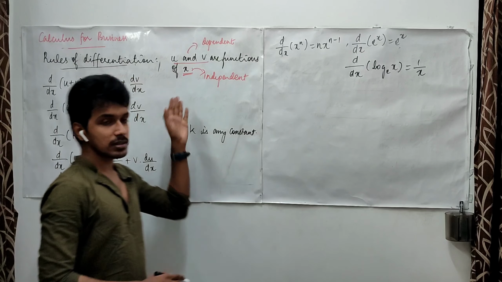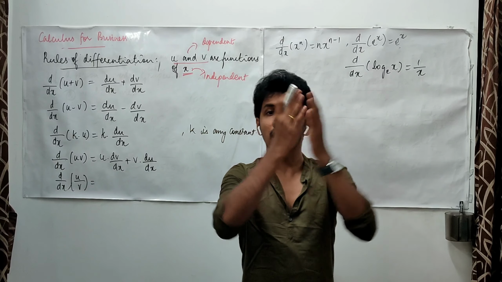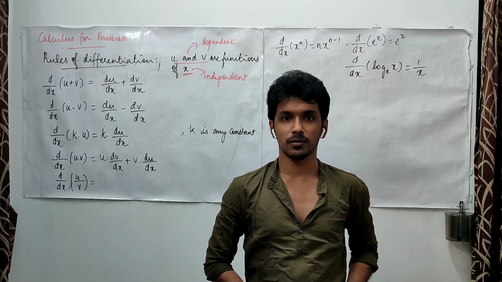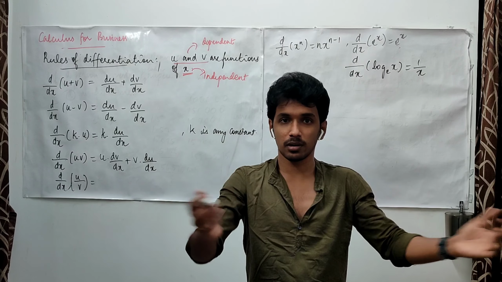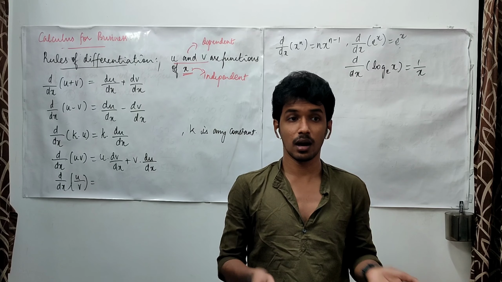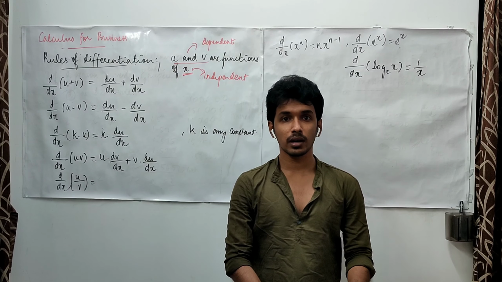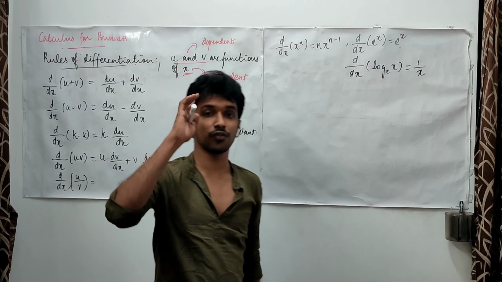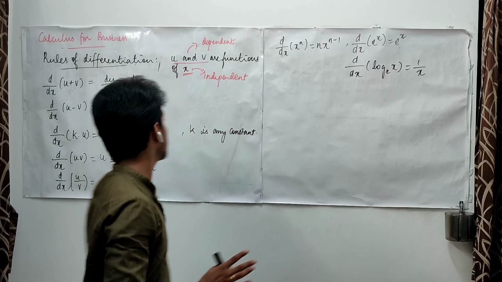So based on this x, there may be any number of functions, like I am going to invest certain money. I may invest in any number of businesses which I run or I wish to run, right? So we may have any number of functions, that we have to remember very clearly, right?